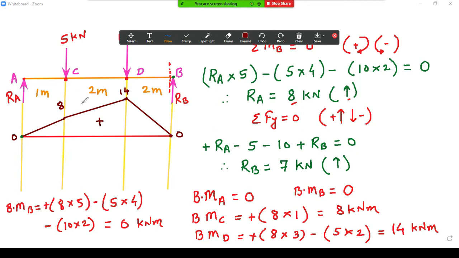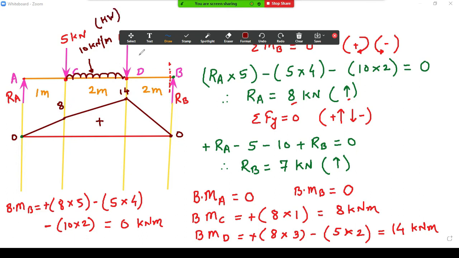This is a very simple numerical, I have taken this simple problem just for the revision of shear force and bending moment. Now based on this, you can do the calculations. Your homework is that you take a UDL in between over here. At this point, consider the UDL, and the intensity of the UDL is 10 kilonewton per meter. And let me know what is the change in the bending moment. This is for your homework.